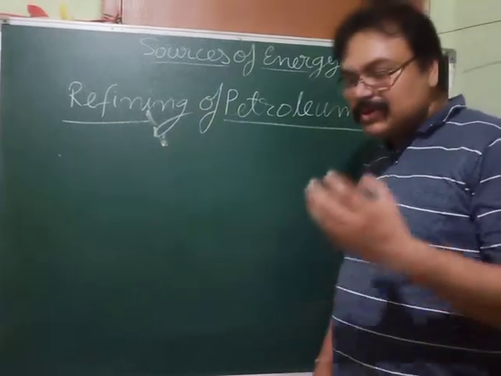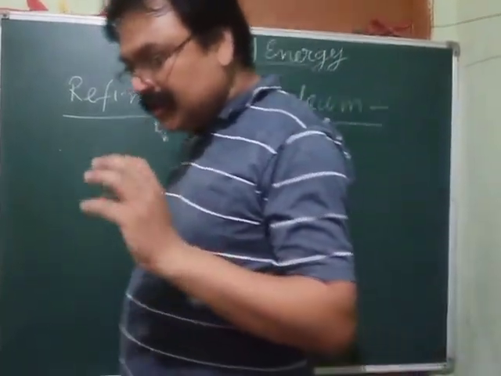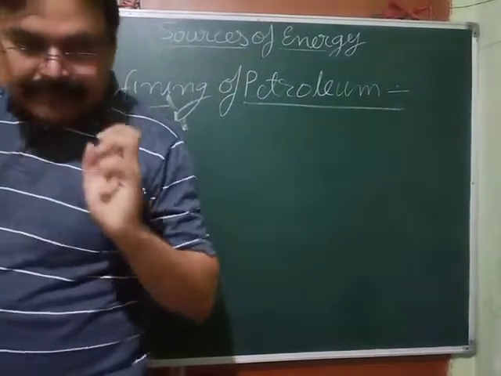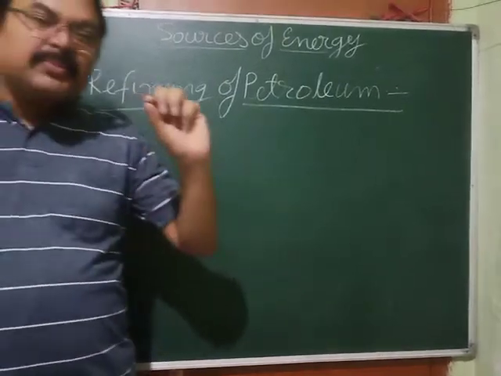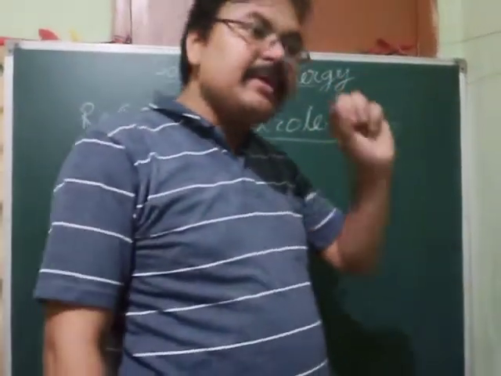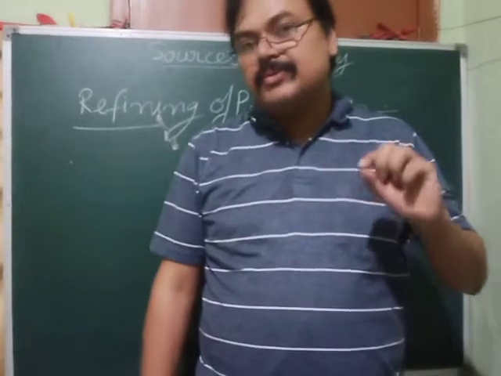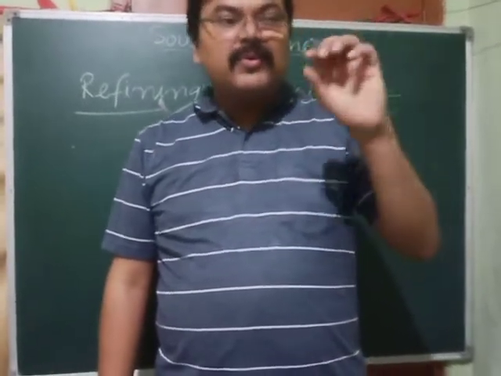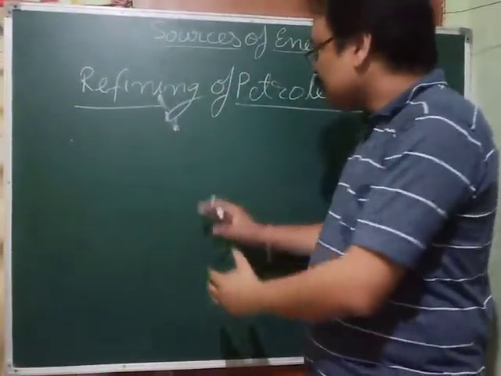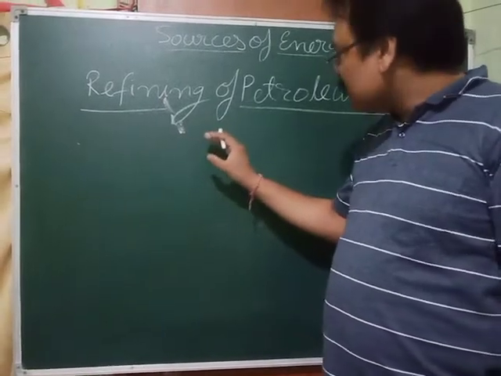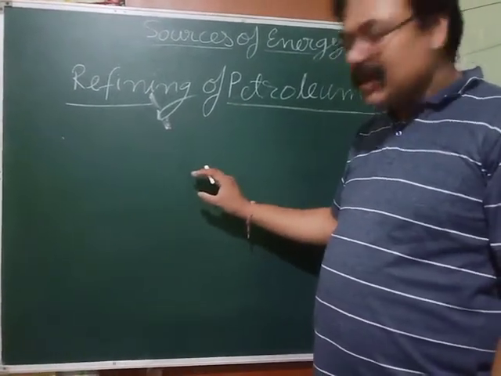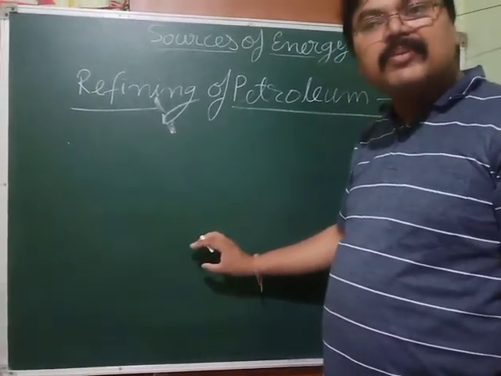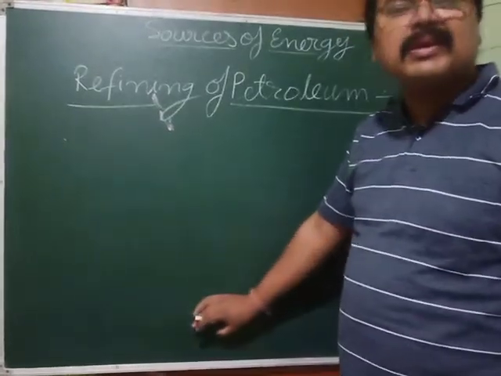In this crude oil, there are different components, and some components vaporize at very low temperature. So in this furnace, first it will get lesser heat, then as it goes down it will get more heat, and again as it goes down it will get more heat.